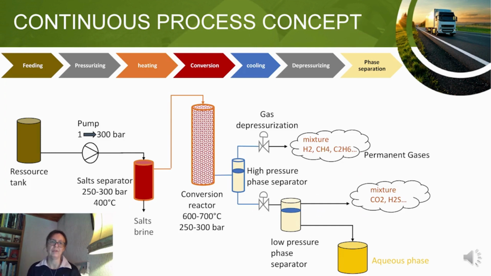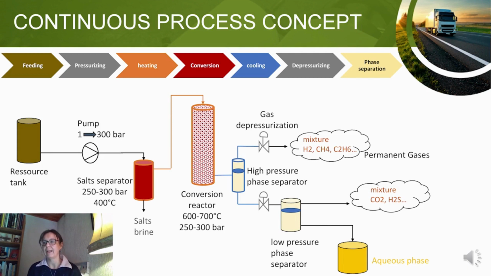Now, if we want to design a continuous process, we must take into consideration different needed steps. First, the feeding of the process with the resource to be converted, and then the pressurizing and the heating. The desired pressure, temperature, and flow rate must be reached in the conversion reactor during a defined residence time. Then it flows through the cooling system. It is depressurized, and then the different product phases are separated.